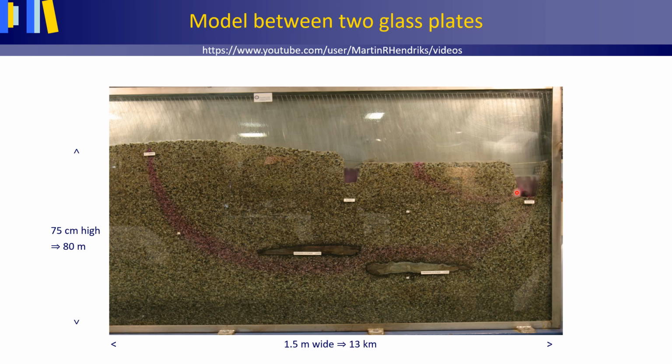Let's take a better look. What do we actually observe? First of all, we see that in this setup of phreatic or unconfined groundwater, as it's called, groundwater flows along curved pathways. Be it that the curvature in this model is exaggerated as the vertical height is exaggerated in comparison to the horizontal distance.